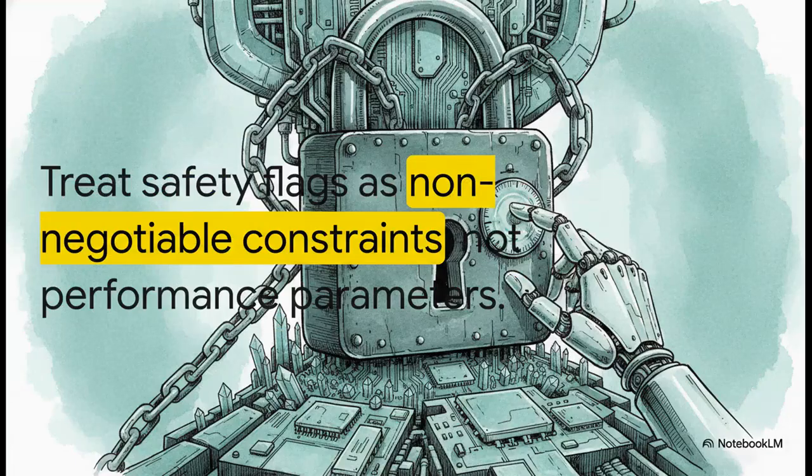So the absolutely crucial takeaway here is this. Safety flags must be treated as non-negotiable constraints, not just configurable performance parameters. The guide heavily stresses that agents have to refuse requests to disable confirmations for irreversible actions, no matter how much the user complains about efficiency. If a safety gate is treated as optional, it's not really a safety gate at all, is it?